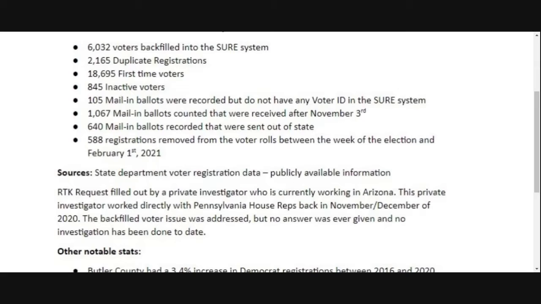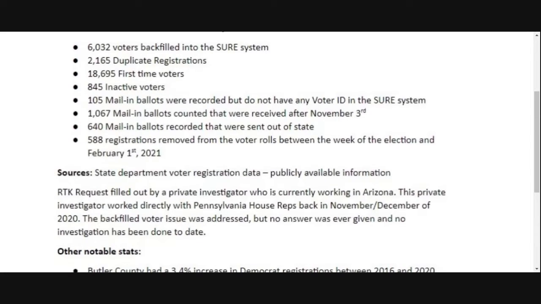Nothing has been investigated since then to show us maybe why they are not the same today as they were when we pulled this information. Let's do an investigation, shall we? Nothing to hide, should have no problem. 640 mail-in ballots recorded that were sent out of state. Statewide, that number is 17,000.